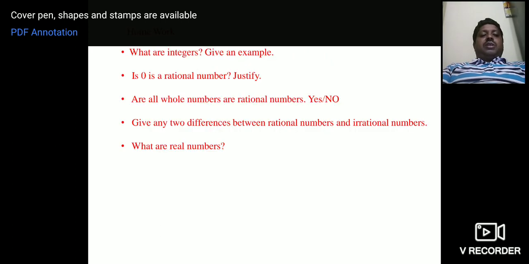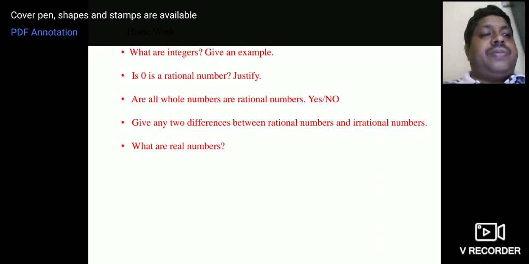Okay, next, homework. The first question: what are integers? Give an example. Is 0 a rational number? Justify. Are all whole numbers rational numbers? Yes or no? Give any two differences between rational numbers and irrational numbers. What are real numbers? Okay, so this is the homework. Note it down.